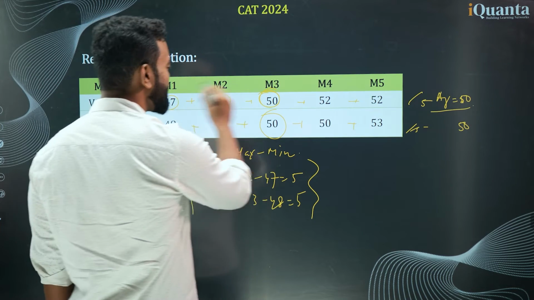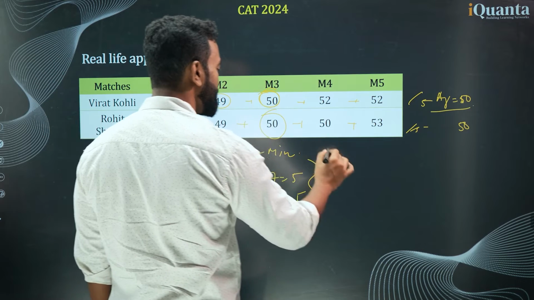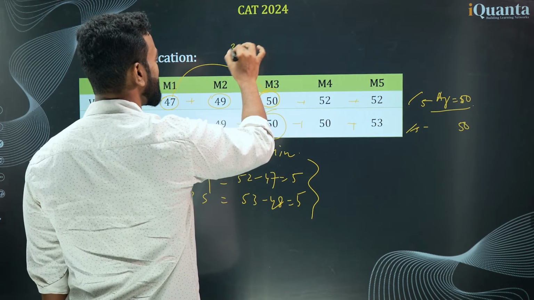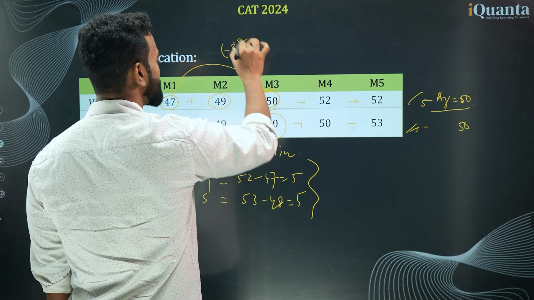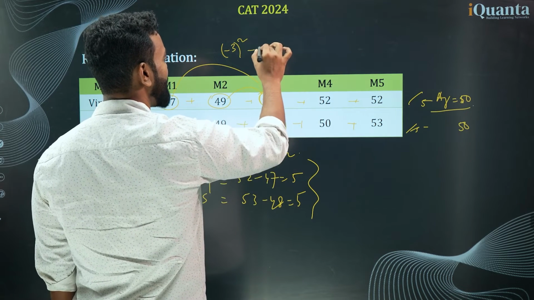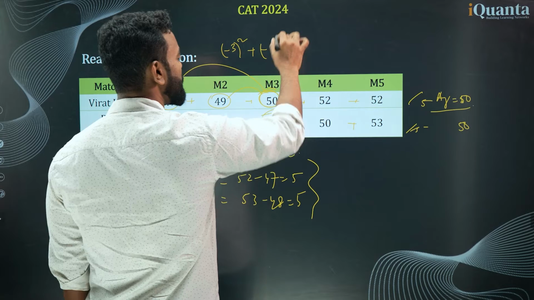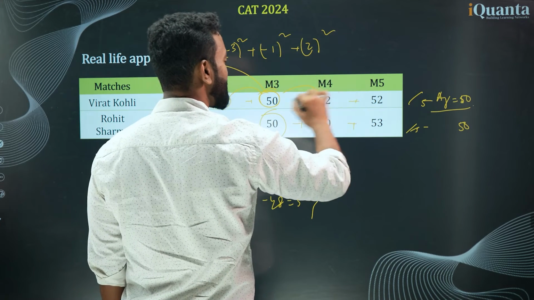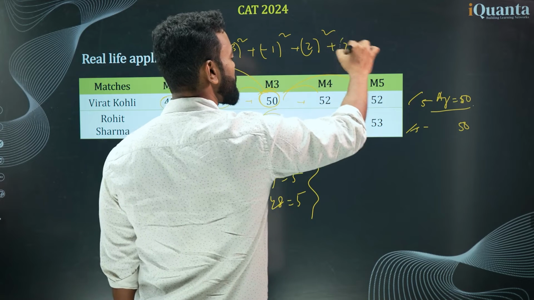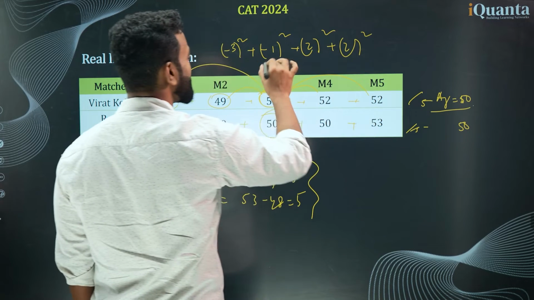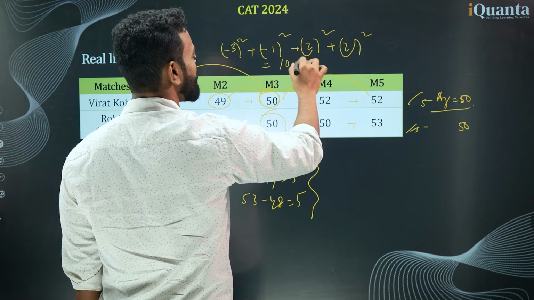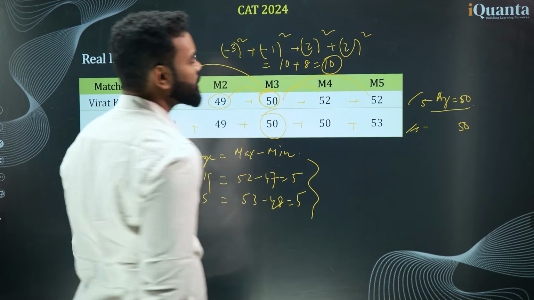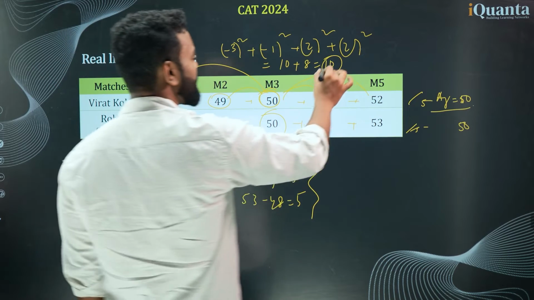So think about it here. What is the deviation? That is 3. That is 50 minus 47. 50 minus 47, what is it? 3. So 3 square. That is minus 3, so minus 3 square. What is it? Minus plus minus 1 square. What is it? 2 plus 2 square. What is it? Again 2 plus 2 square. Okay? So what is the deviation here? The deviation here is 10 plus 4 plus 4, 18. So this deviation I can calculate. That is, the square of the deviation is basically nothing but 18.